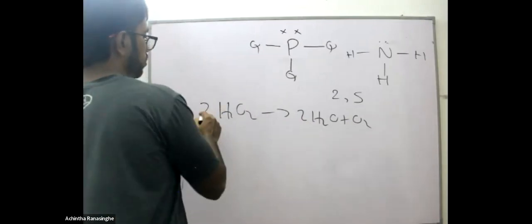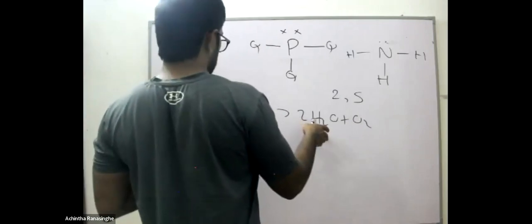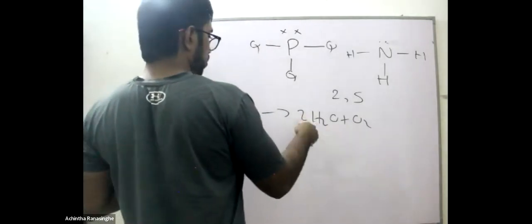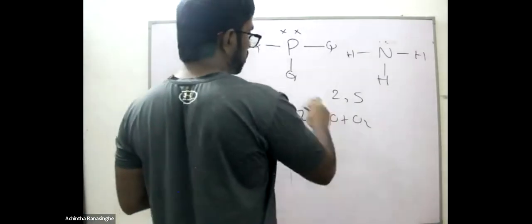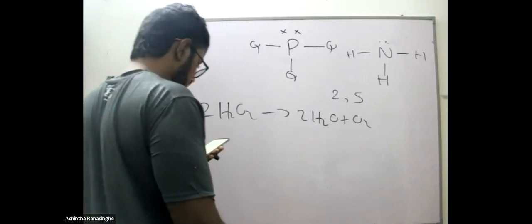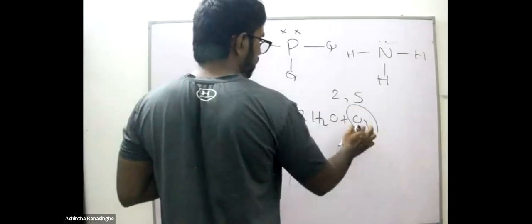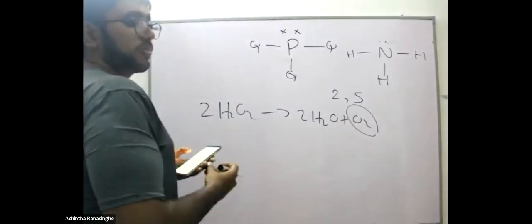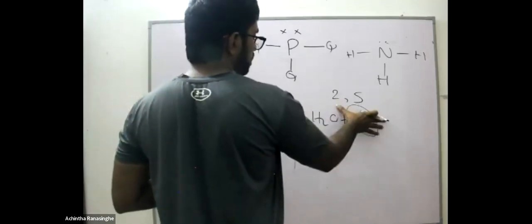We need to add 2 here. If 2 is added here, there are 4 hydrogen and 2 times 2, 4 oxygen. The given equation is not balanced, and it can be used to produce oxygen. That is exactly correct. Oxygen is produced here. With the decomposition of hydrogen peroxide, water plus oxygen is produced.